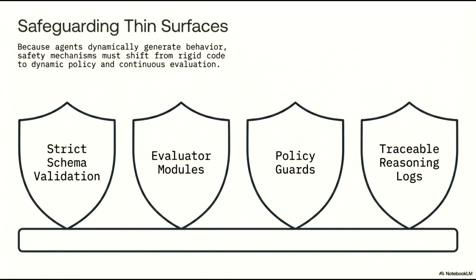We are moving away from rigid, hard-coded constraints toward a paradigm of dynamic policy and continuous evaluation. This framework for safeguarding thin surfaces is built on four critical components. Strict schema validation provides a foundational layer of structural integrity. Evaluator modules perform real-time assessment of agent performance and intent. Policy guards act as dynamic boundaries to ensure alignment with safety protocols. Lastly, traceable reasoning logs offer the transparency required for deep auditing and continuous improvement. Together, these elements form a comprehensive defense for the next generation of autonomous systems.